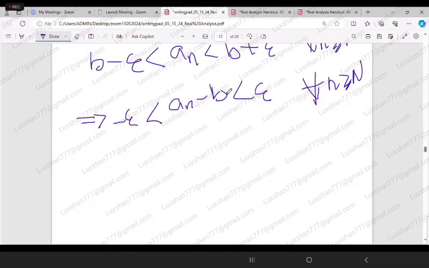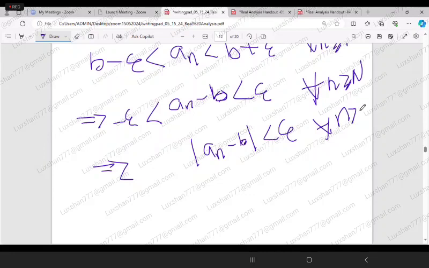So you can write mod of an minus b less than epsilon for all n greater than capital N. This is nothing but the definition of limit. This implies the limit of an as n tends to infinity equals b.